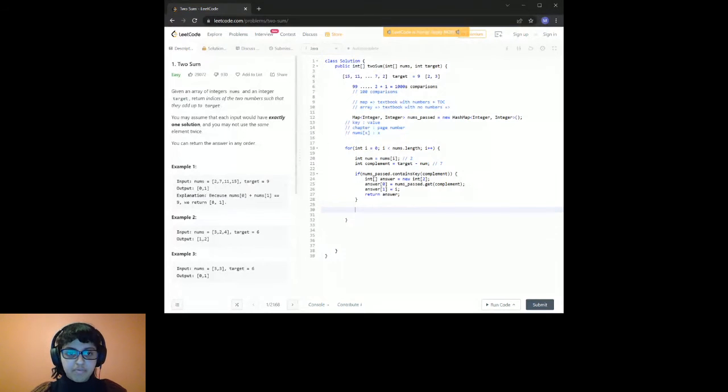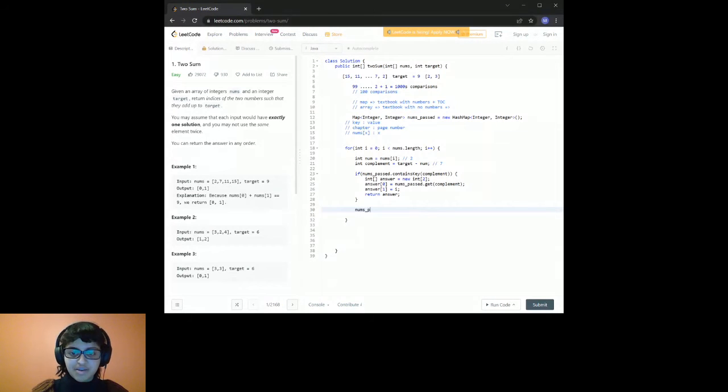If we end up passing this 2, and we know that we haven't passed the 7 within the array, we want to make sure that we go ahead and document this 2 in the numbers that we've already passed. Is that making sense? We want to add that to our nums passed array, because we want to say, hey, if you ever encounter a 7 in the future and you need a complement, well, there's a 2. Okay, great. So let's go ahead and add that to our map, sorry, add that to our map.